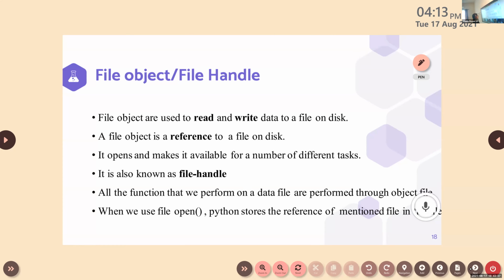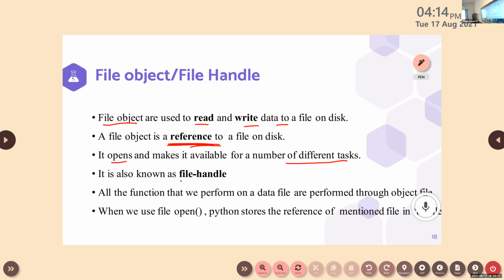Now let's discuss what is that. First of all, this file object helps us to read and write data to a file on disk. So what is the main role of a file object? It helps us to read and write data to a file on the disk. Okay. It is a reference. See the word, it is a reference to a file on the disk. In this, there are various files, isn't it? So this file object is a reference to a particular file. It opens and makes it available for different types of tasks. So if you specify the file object, it will automatically open that particular file.